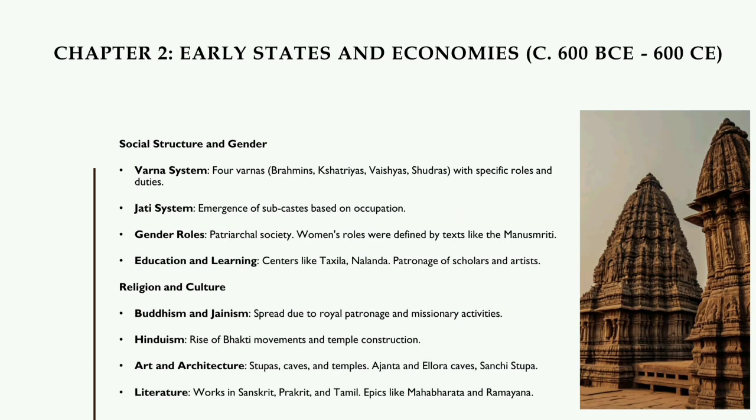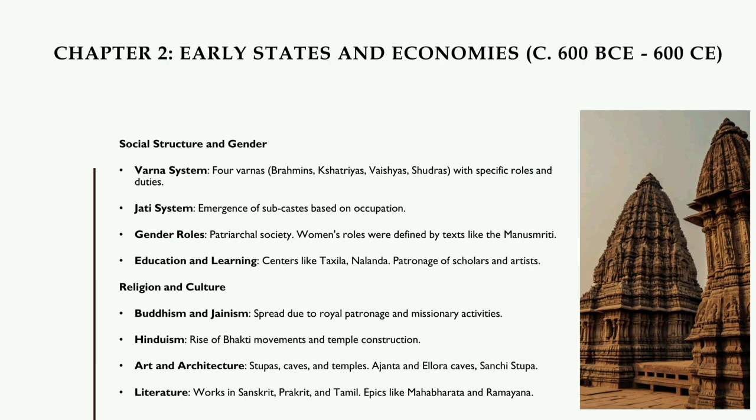Social structure and gender. Varna system: four Varnas, Brahmans, Kshatriyas, Vaishyas, Shudras, with specific roles and duties. Jati system: emergence of subcastes based on occupation. Gender roles: patriarchal society. Women's roles were defined by texts like the Manusmriti. Education and learning: centers like Taxila, Nalanda. Patronage of scholars and artists.